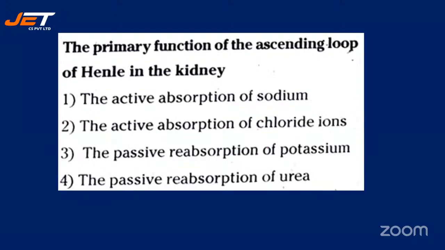Next question. The primary function of the ascending loop of Henle in the kidney. Your options are number 1, the active absorption of sodium, the active absorption of chloride ions, the passive reabsorption of potassium, passive reabsorption of urea. What will be the right answer?